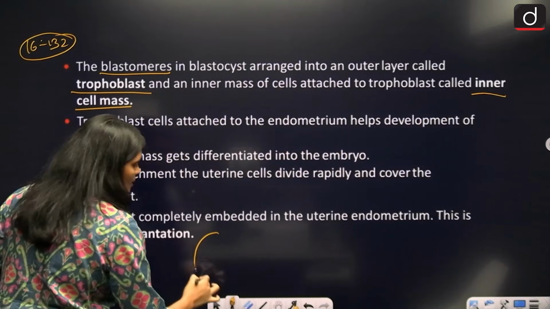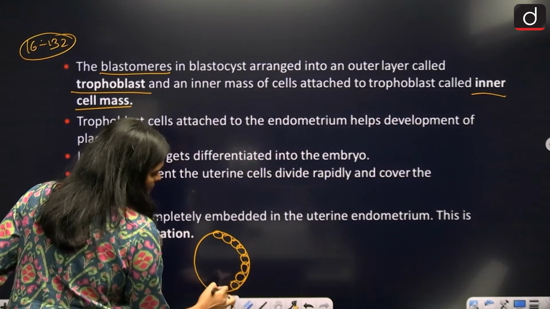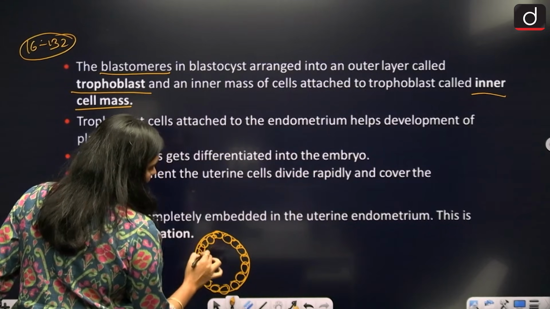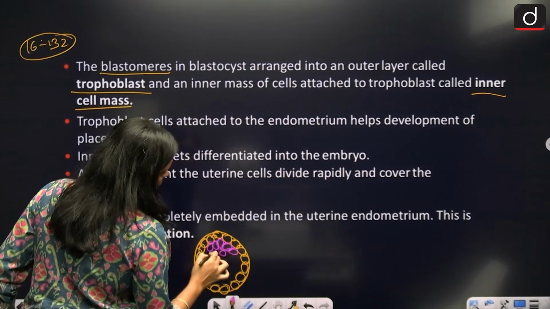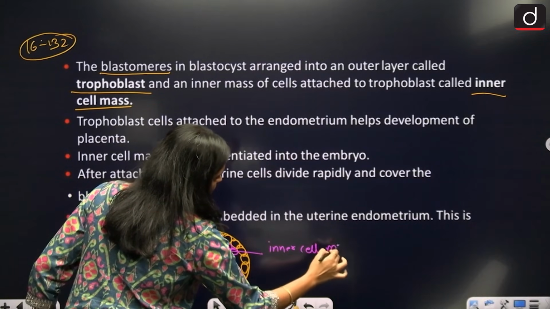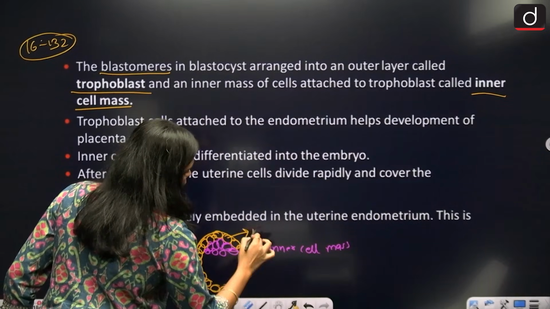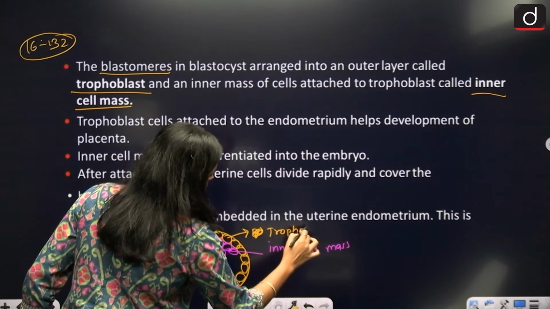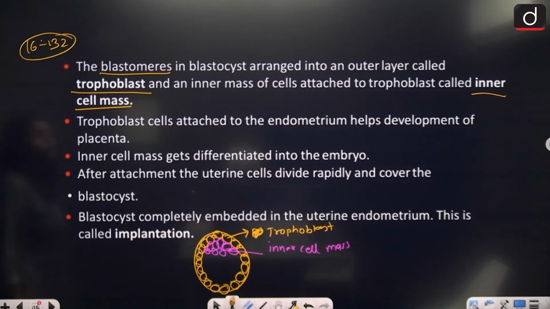Suppose the blastomeres are arranged like this on the outside, and a few cells are arranged like this inside. This is called the inner cell mass, and this is called the trophoblast.